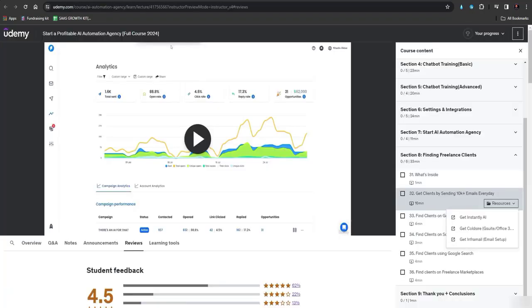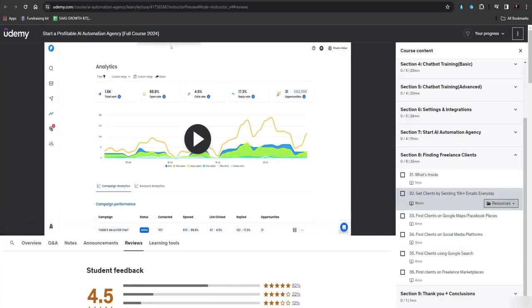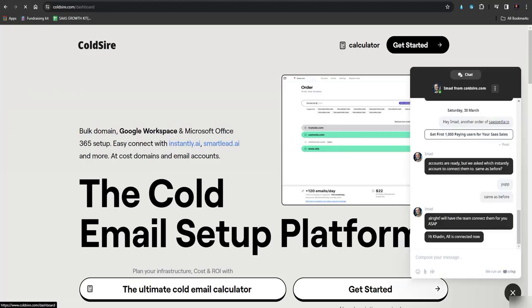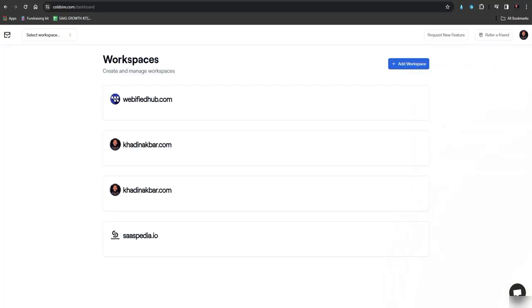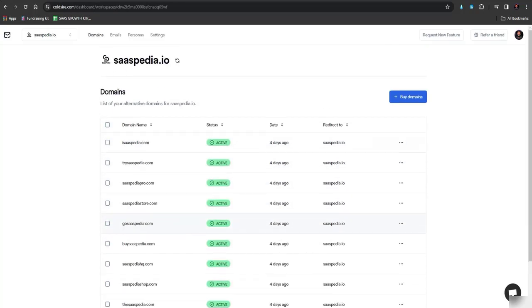And that solution is Inframail. So you just have to go again to the lecture here, resources, and these are two platforms, Coldfire and Inframail. If you go to Coldfire, this is a Google Workspace and Microsoft Office setup platform. So here what you just have to do is go there, and here I have set it up a few domain names and emails.